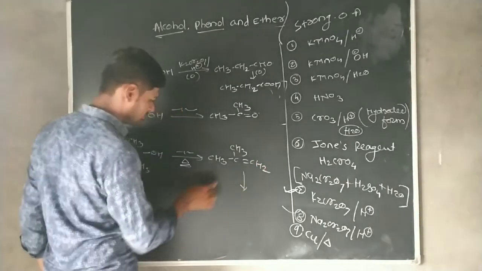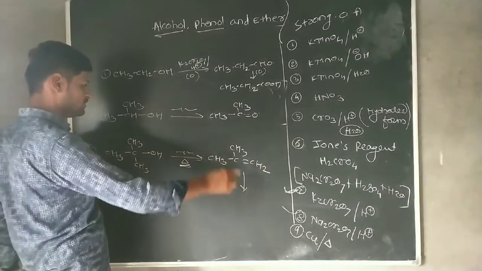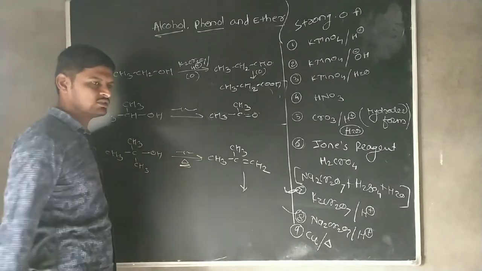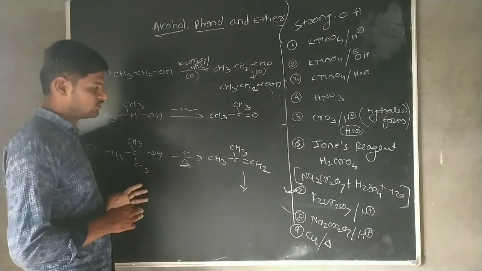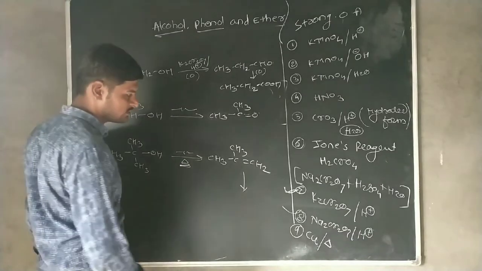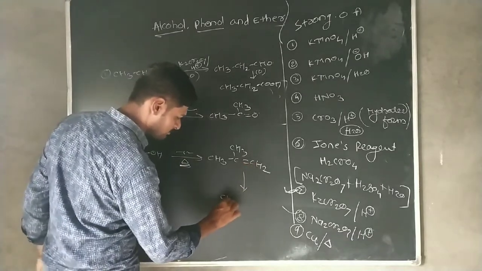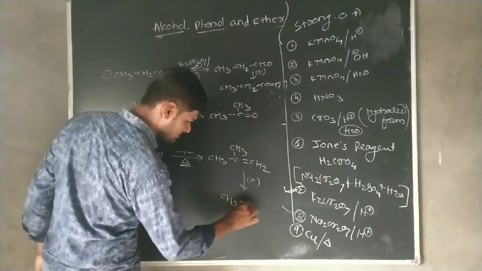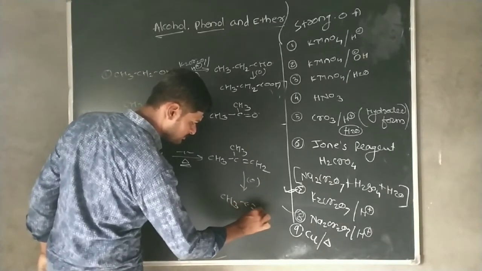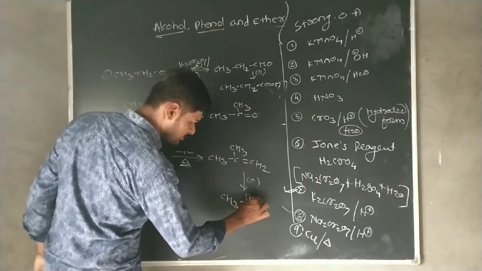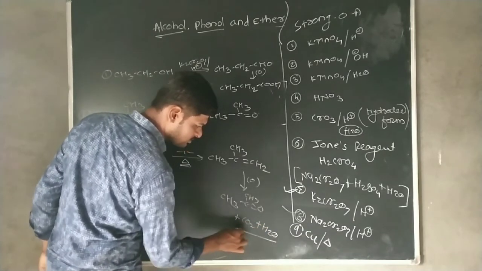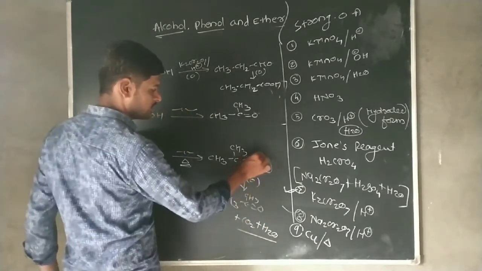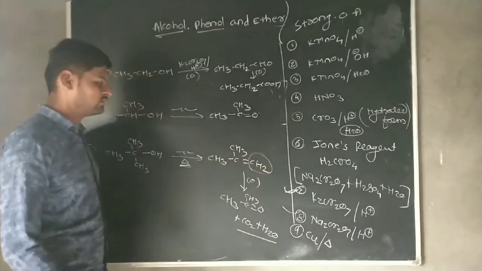In drastic condition, all tertiary alcohols undergo oxidation reaction. Then this again undergoes oxidation. Then this again gets converted into its respective ketone plus CO2 plus H2O, because this CO2 and H2O are formed from the formation of formaldehyde.